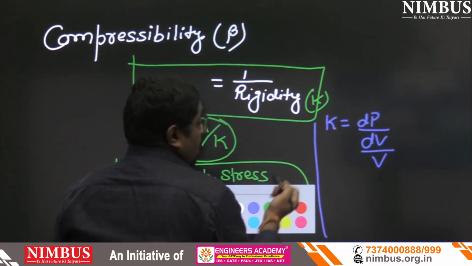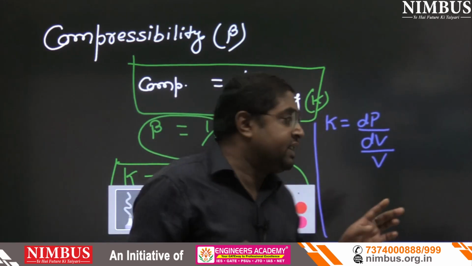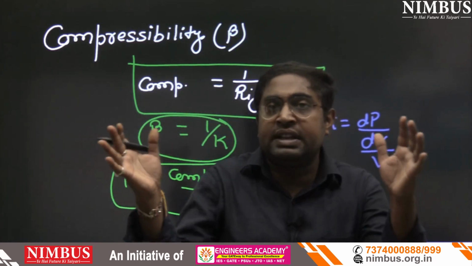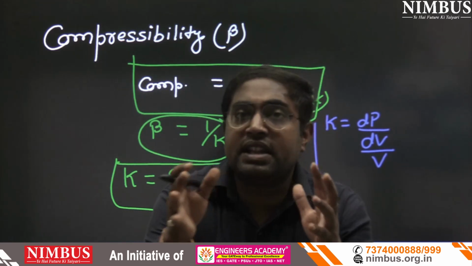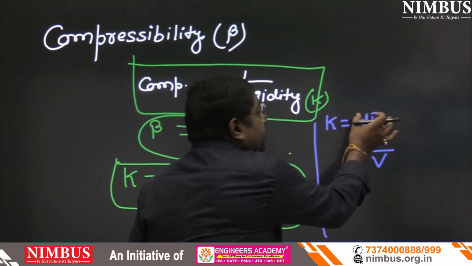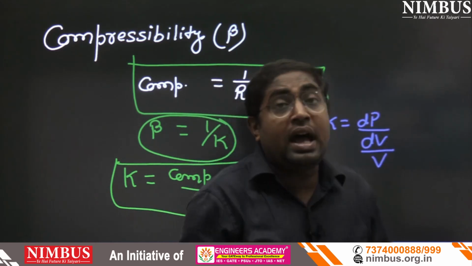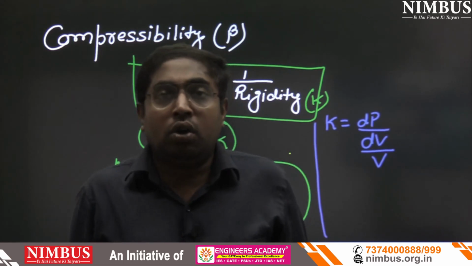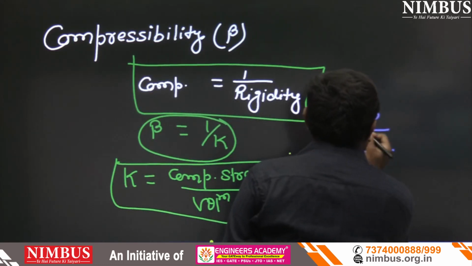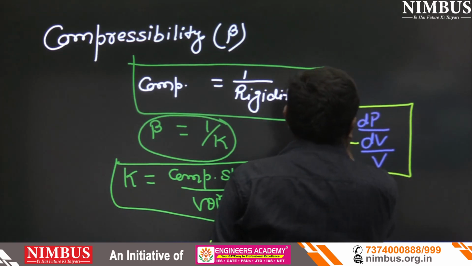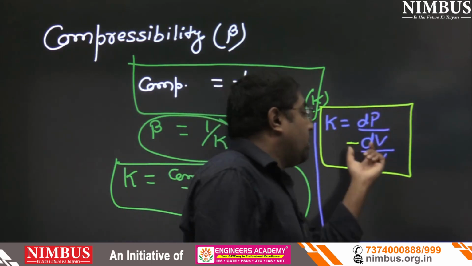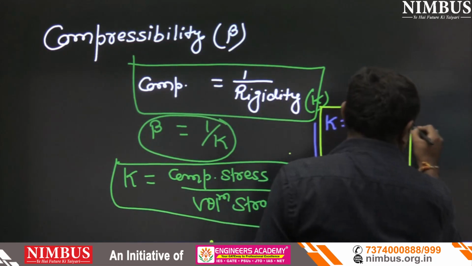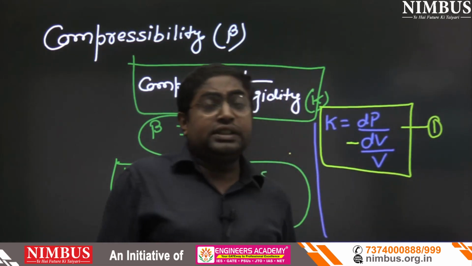But see, if pressure increases, volume will decrease. And if pressure decreases, volume will increase. So denominator and numerator are of opposite nature. One will increase, so the second will decrease. So to show that nature, we put a negative sign here. The negative sign only indicates that both are of opposite nature. One will increase and the other will decrease. So this is equation number 1.